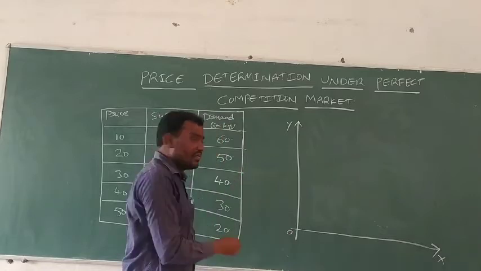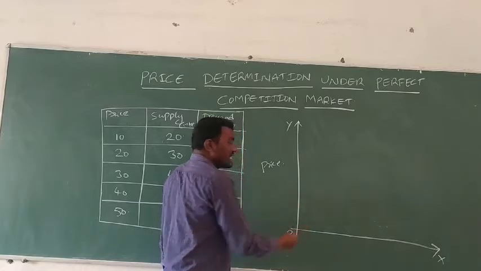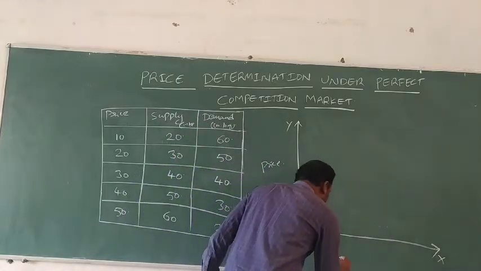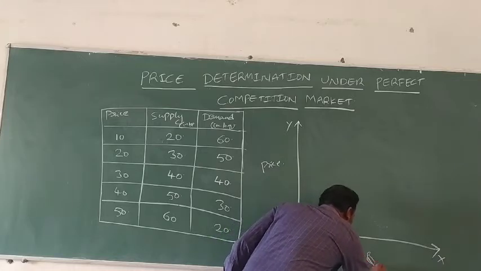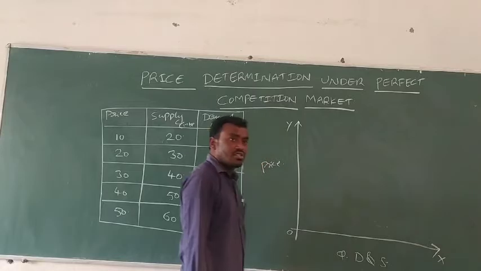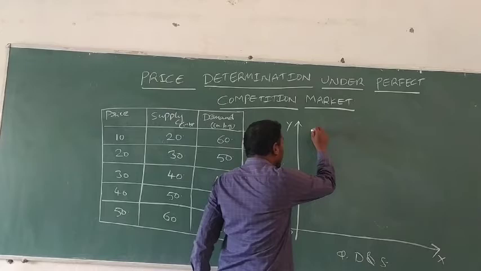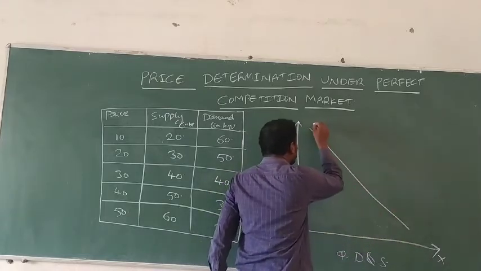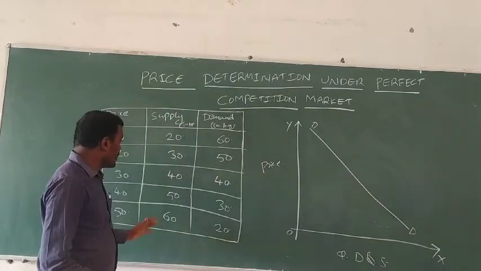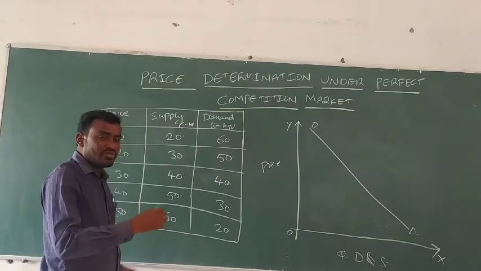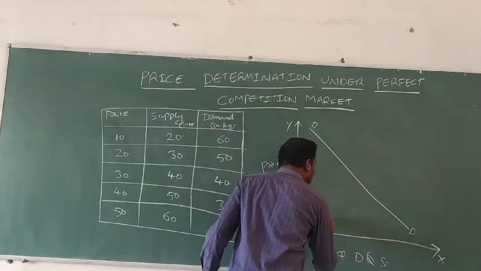On the y axis we generally take the price, and on the x axis we take the quantity of demand and supply. Generally the demand curve shows a negative relationship, and the supply curve shows a positive relationship, that's why the supply curve always slopes upward from left to right. This is the supply curve.